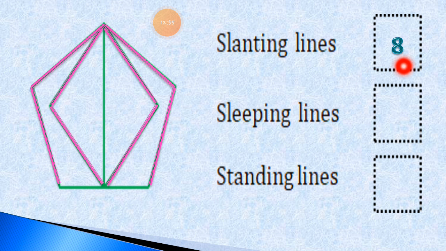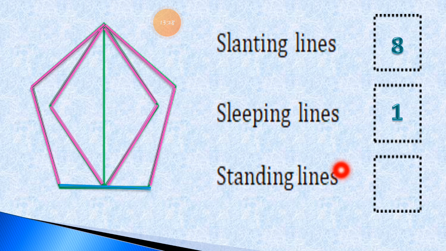Total there are 8 slanting lines in the given picture. How many? There are 8 slanting lines in the given picture. Now about the sleeping lines, how many sleeping lines are there in the given picture? I just overwrite it with the blue color line, and only one sleeping line is there in the shape or picture, you can call it anything. So there is only one sleeping line in the picture.